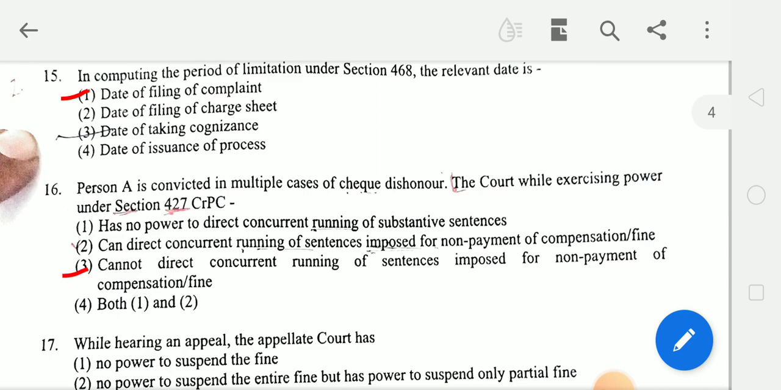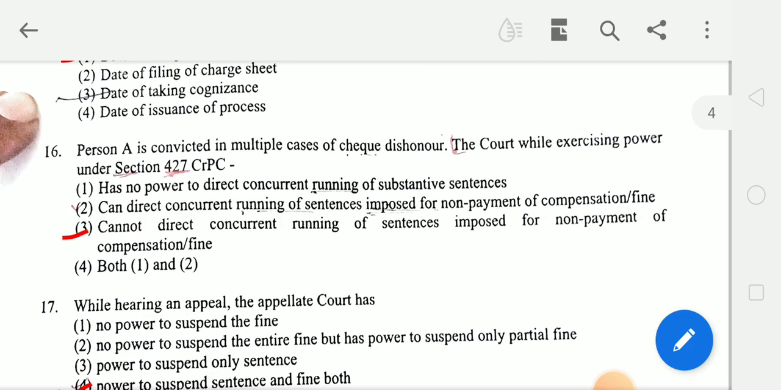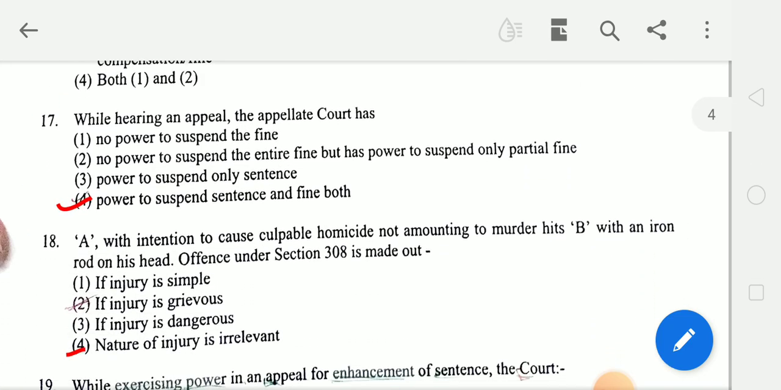Next question, person A is convicted in multiple cases of check dishonor. The court, while exercising power under Section 427 CrPC, answer will be cannot direct concurrent running of sentence imposed for non-payment of compensation and fine. While hearing an appeal, the appellate court has, answer is, power to suspend sentence and fine both.